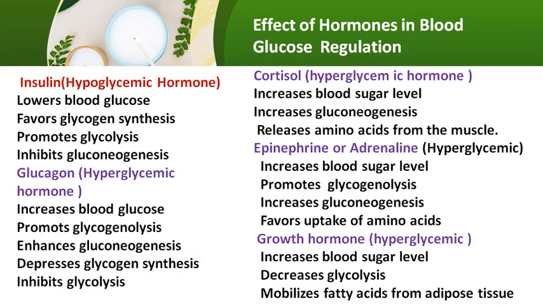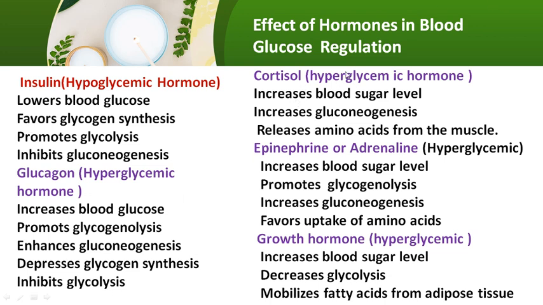So, the effect of hormones on blood glucose. This is how hormones play a major role in regulating the blood glucose level. Insulin is a hypoglycemic hormone; it lowers the blood glucose, favors glycogen synthesis, promotes glycolysis and inhibits gluconeogenesis. Glucagon and other hyperglycemic hormones like cortisol, epinephrine and growth hormone increase the blood glucose. Glucagon does so by promoting glycogenolysis, enhancing gluconeogenesis, depressing glycogen synthesis and inhibiting glycolysis.